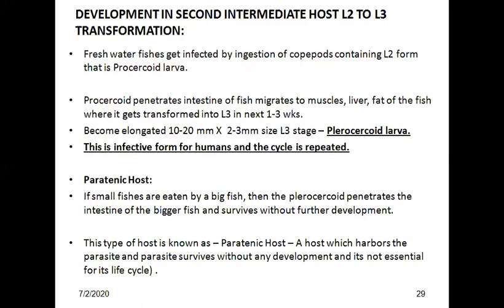Another terminology is the paratenic host. If small fishes are eaten by bigger fishes, then plerocercoid larva penetrates the intestine of the bigger fish and survives there without further development. There is no transformation and no morphological development. This type of host is known as a paratenic host, where the parasite only survives and the host only harbors it. There is no disease caused by the parasite, and it is not even essential for the life cycle of that particular parasite.